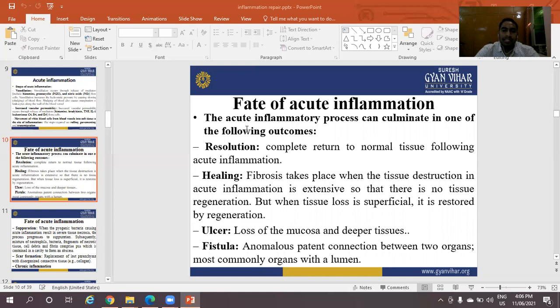Next one is ulcer: loss of the mucosa and deeper tissues, also known as ulcer. Fistula. Fistula means anomalous patent connections between two organs, most commonly organs with a lumen, also known as a site of acute inflammation.